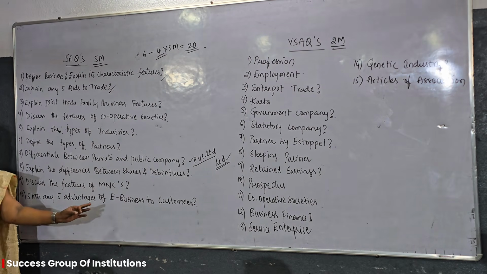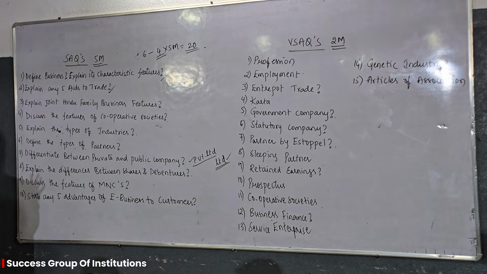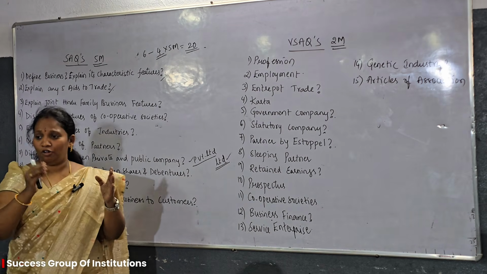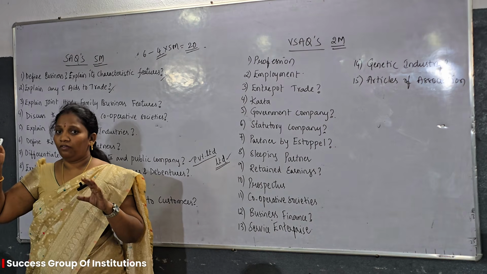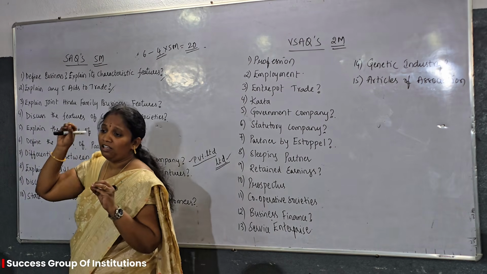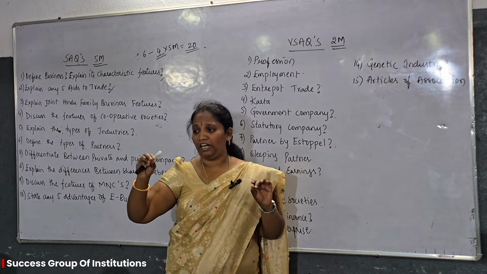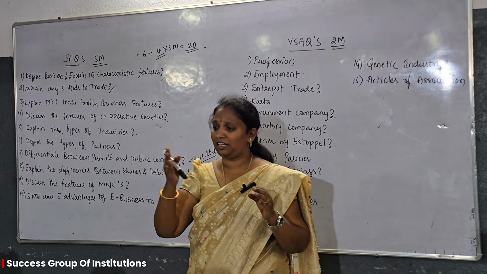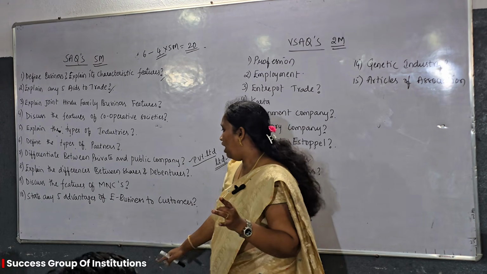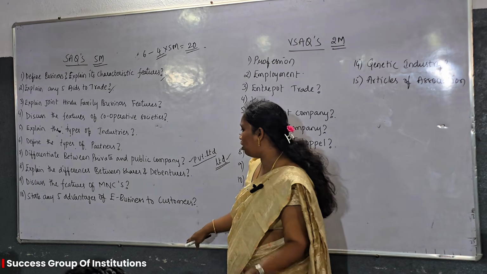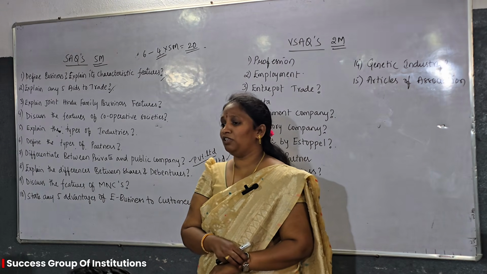Next one is the features of MNCs, multinational corporations. Okay? That means the company which is situated in one country, with a home branch, and its operations are done in other countries, its branches are there. That is called as what? Multinational corporations. And next one is state any 5 advantages of e-commerce, e-business to the customers.